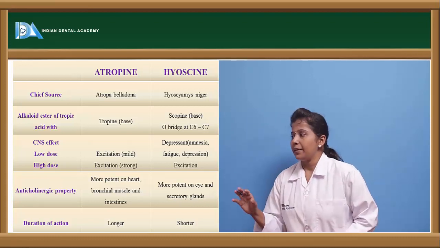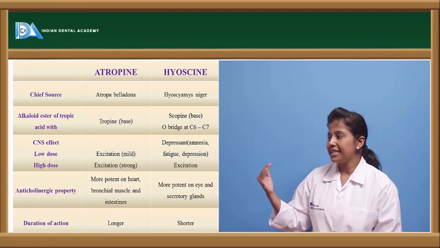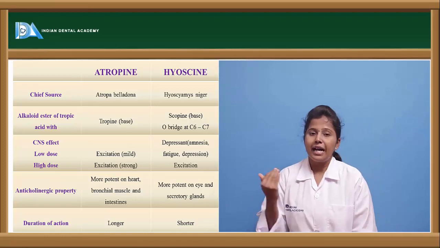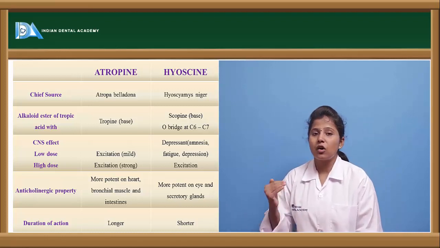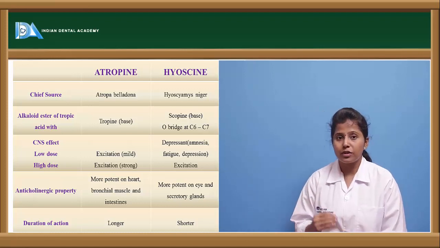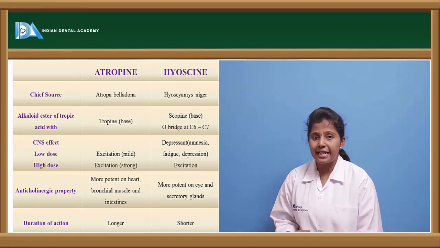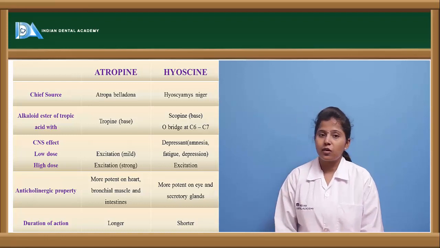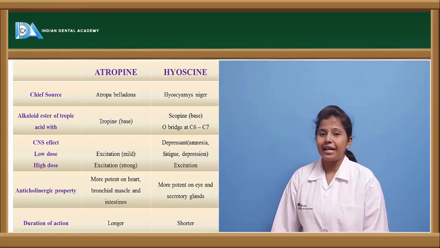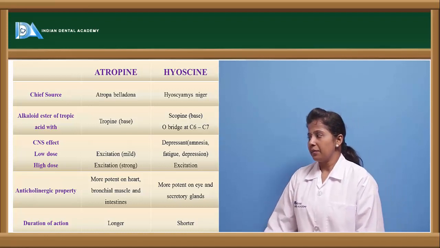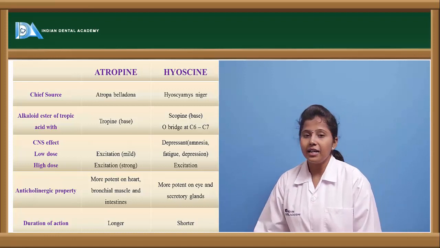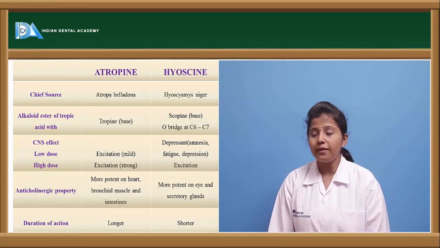If you see the CNS effects of these drugs, atropine at low as well as higher doses causes excitation only, but the degree of excitation differs based on the dose. At low doses it causes mild excitation, and at high doses it causes strong excitation. Hyoscine shows a depressant action. It causes amnesia, fatigue, and depression, and in higher doses it causes excitation of the CNS.